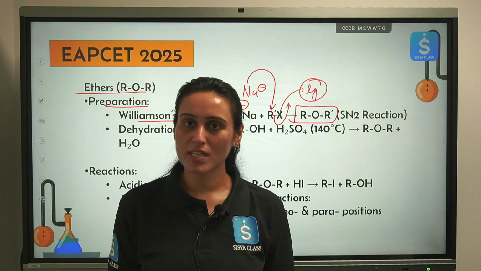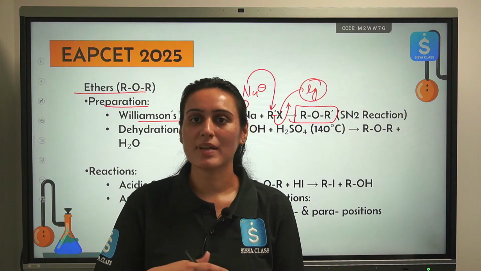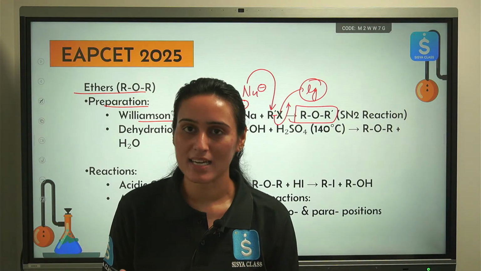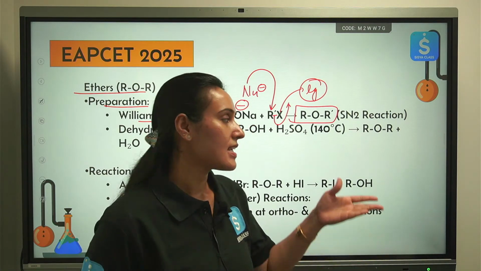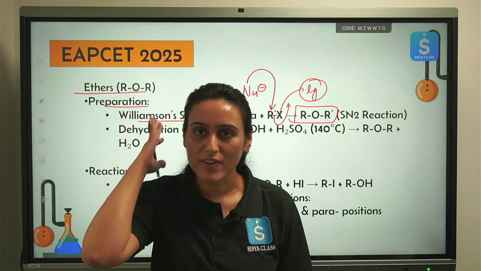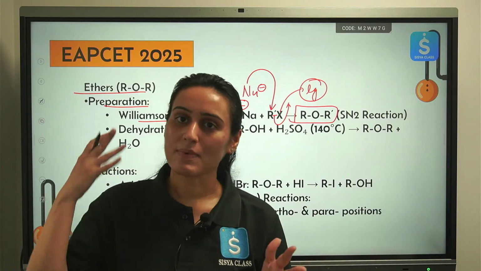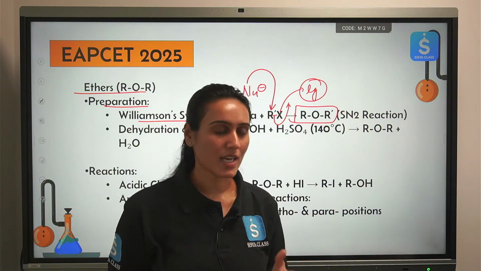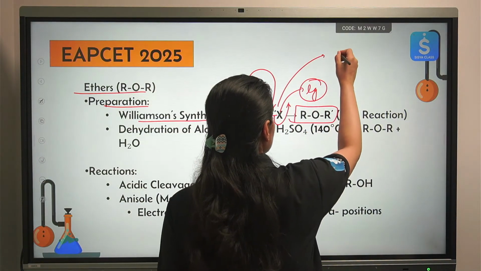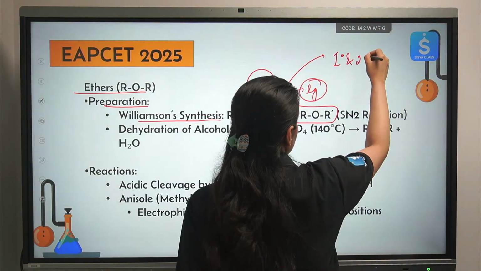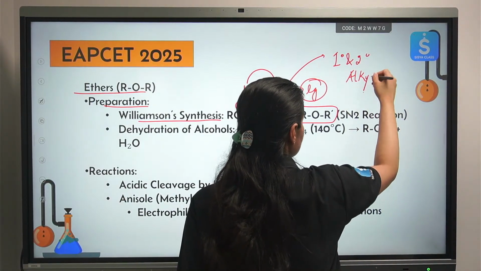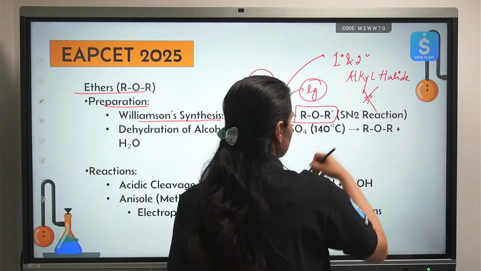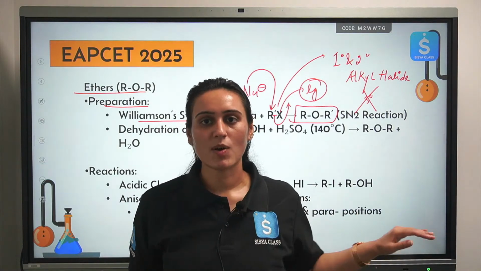Can we start with a tertiary alkyl halide? No. Please start with a primary or secondary alkyl halide, because you know SN2 reaction is favored in primary and secondary alkyl halide. In tertiary alkyl halide, instead of seeing this kind of substitution, some kind of elimination will take place. We don't want that. Okay. Some kind of alkene will get formed. We don't want to prepare some alkene. We are trying to prepare ether. Okay. So what type of alkyl halide we must take? Primary and secondary alkyl halide is okay for us. Primary is the best. Please never take a tertiary alkyl halide. That will not give you any type of Williamson synthesis.